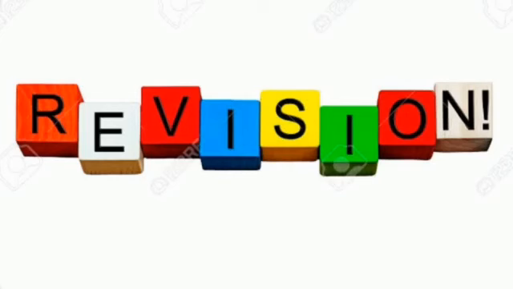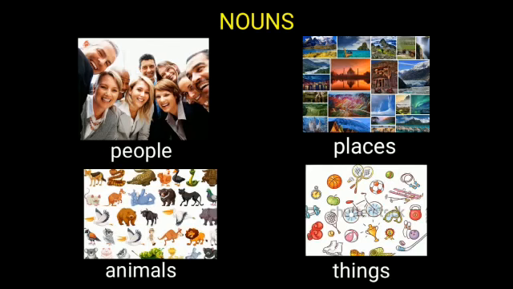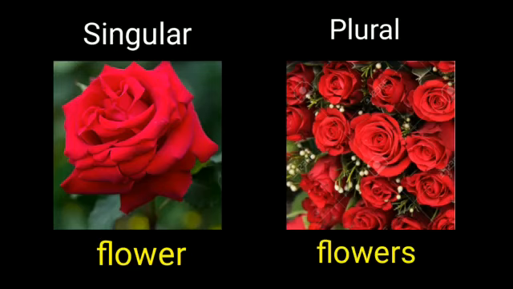Today our revision part is about singular and plural. What are nouns? You know that nouns are naming words that name people, places, animals and things. Now here we can see two pictures. One picture is that of a beautiful flower and the other picture is that of many beautiful flowers.